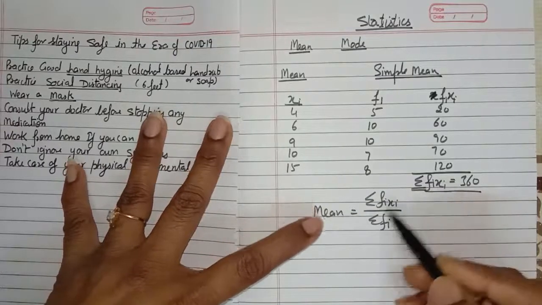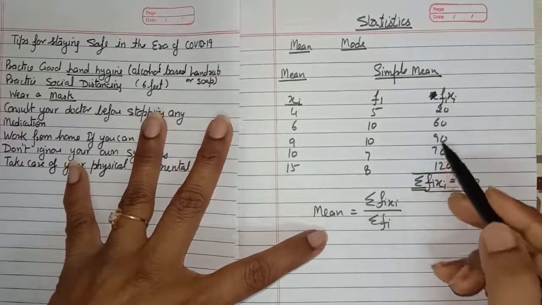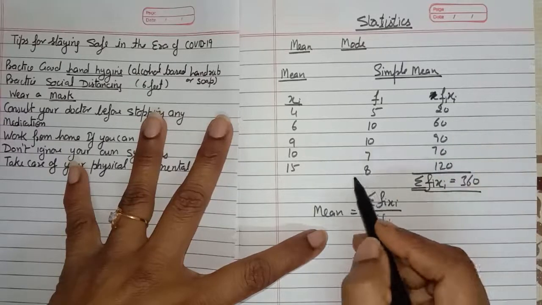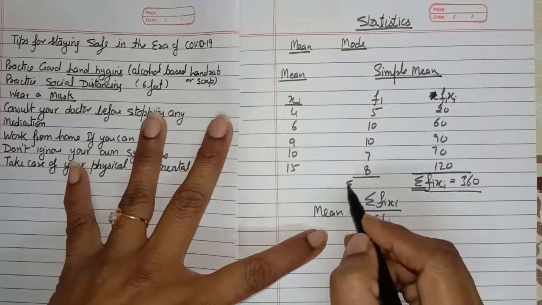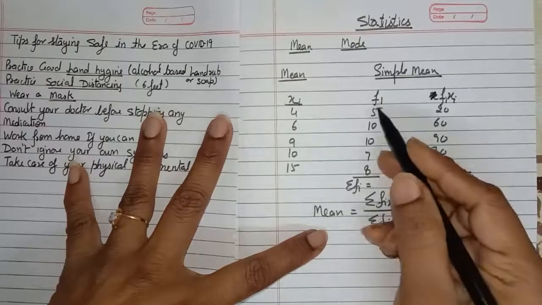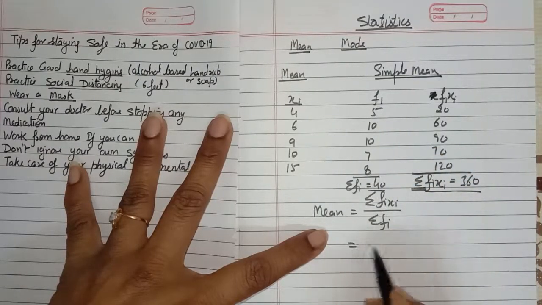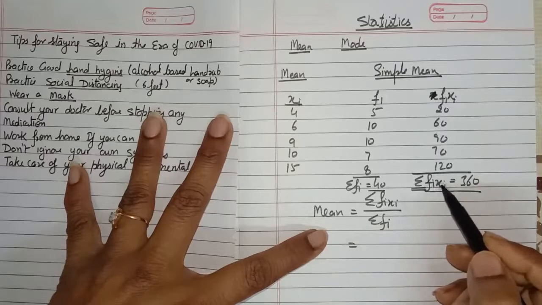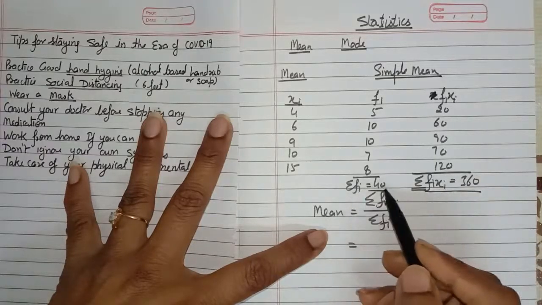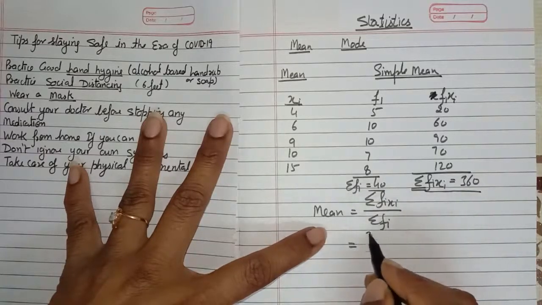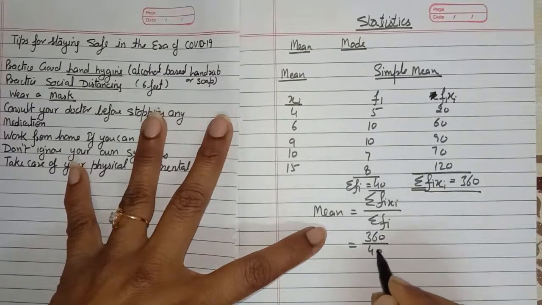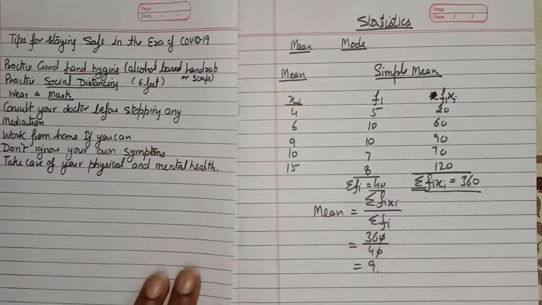Sigma fi xi means the sum of the product of fi into xi, and sigma fi means the sum of the frequencies. The sum of the frequency is 40. By dividing the sum of fi xi by the sum of the frequency, we find the mean. This is a very simple method. So the mean of this distribution is 9.